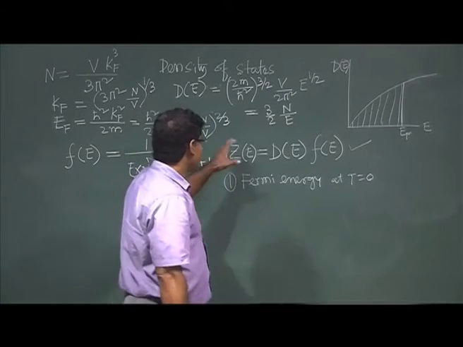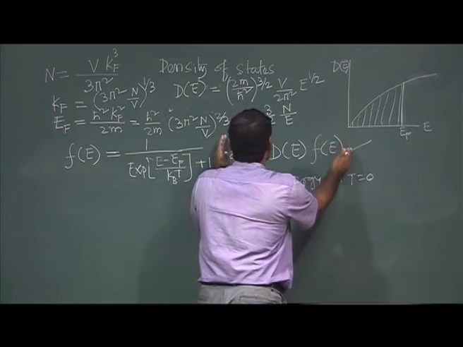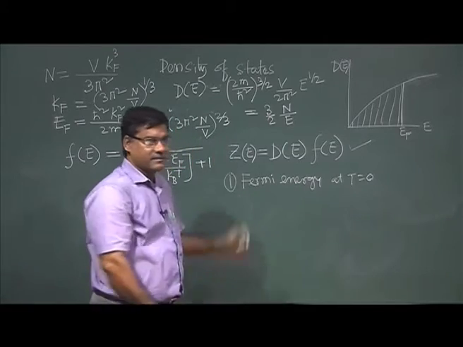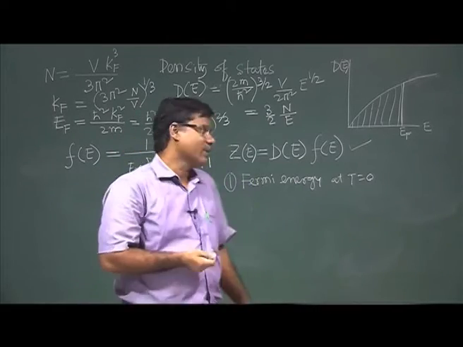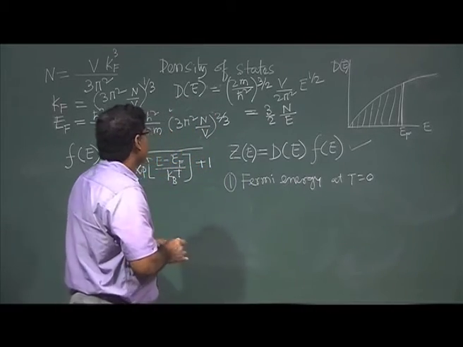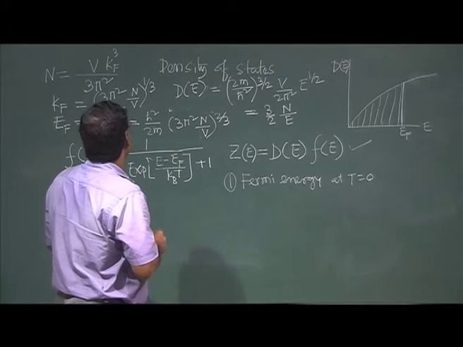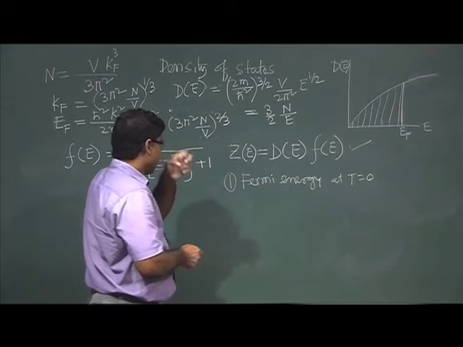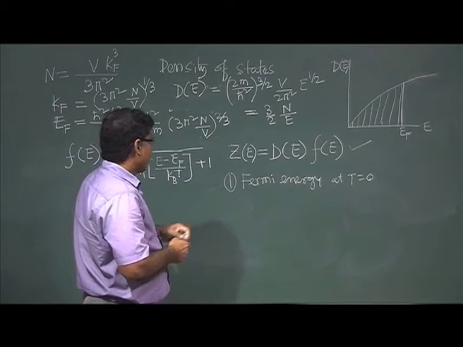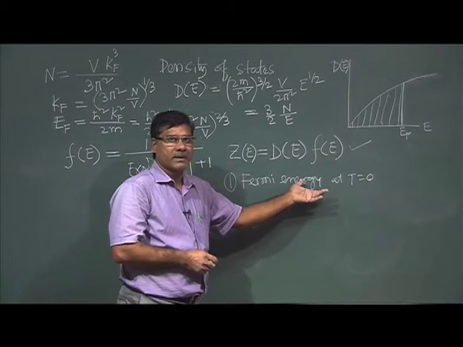Just using this density of states, how to calculate it? That is just to show you how I am calculating. Here I want to find out the Fermi energy.